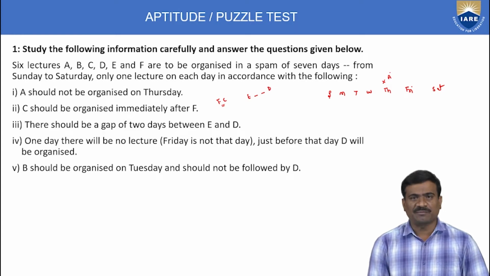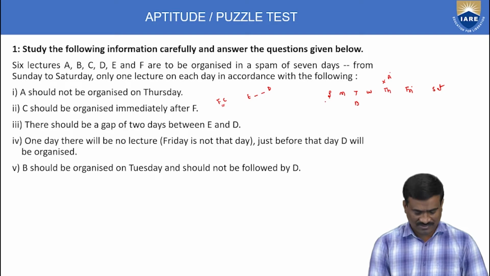Next, fourth statement: 1 day there will be no lecture. Friday is not that day. Just before that day, D will be organized. Also, B should be organized on Tuesday. This is clear information.